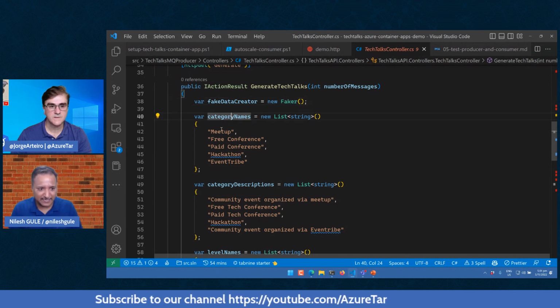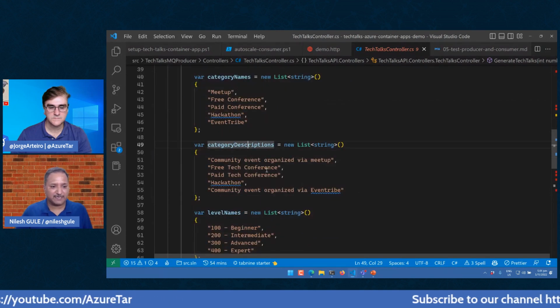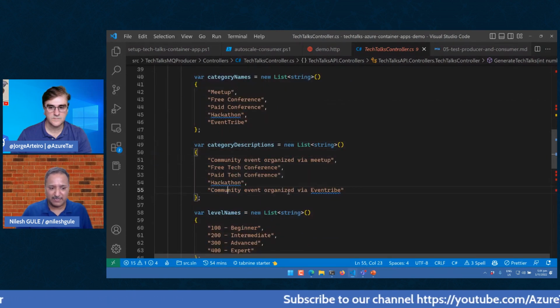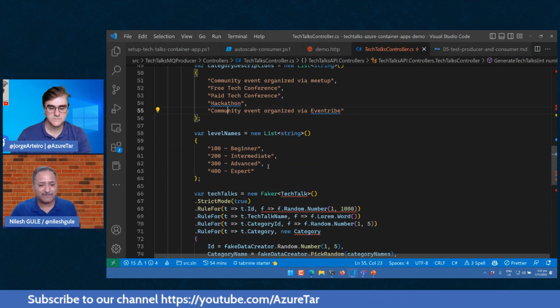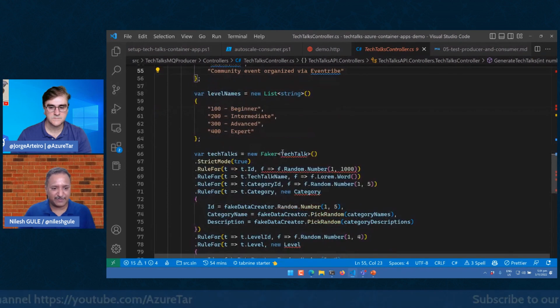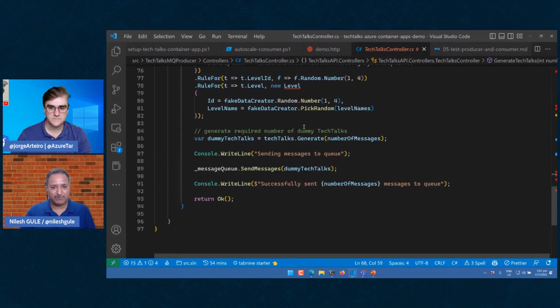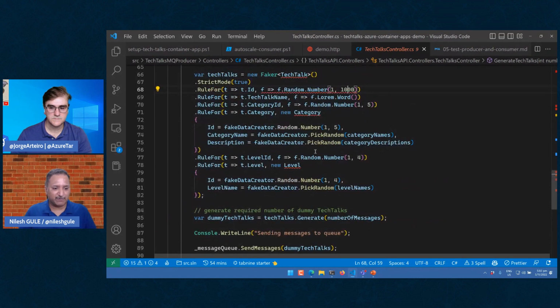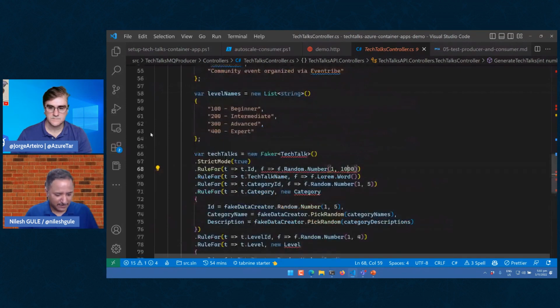So we have categories like meetup, free conference, paid conference, hackathon. In the same way, the description is free, paid, or hackathon. And the levels are beginner, intermediate. So typically what you will find in a conference talk, we are trying to model that here. And then Faker is going to create that many messages for us. We randomly give the ID between 1 to 1000, and whatever number of messages we asked for, that many messages will be created, and they will be passed to our infrastructure code, which will generate those messages and push them to RabbitMQ.